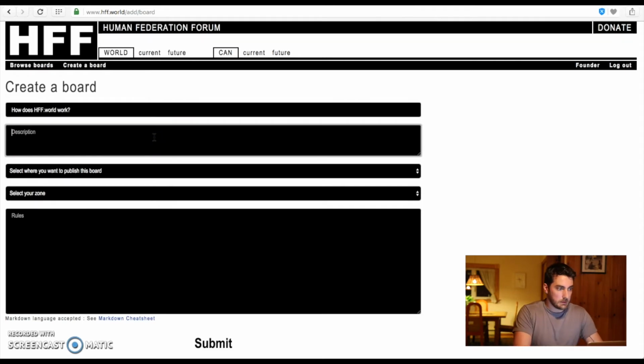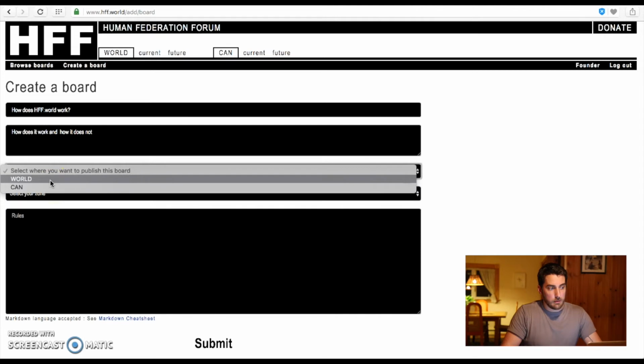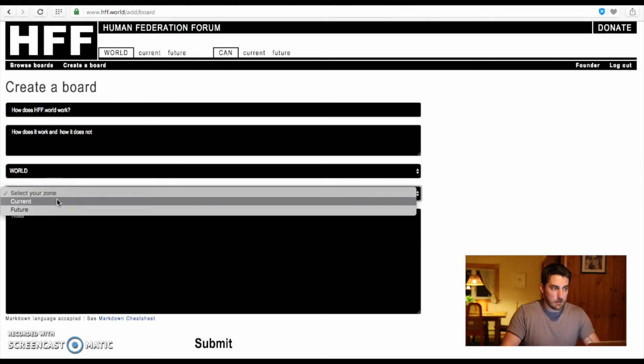Description: I'll keep it simple for now. Say how does it work and how it does not. Then I need to choose a zone. Will I put it in world or Canada? Right now this is for all the world to chip in. I'm expecting to have reactions from everybody. So let's say world, and this is a current event. This is happening because HFF exists right now. So let's just choose current.